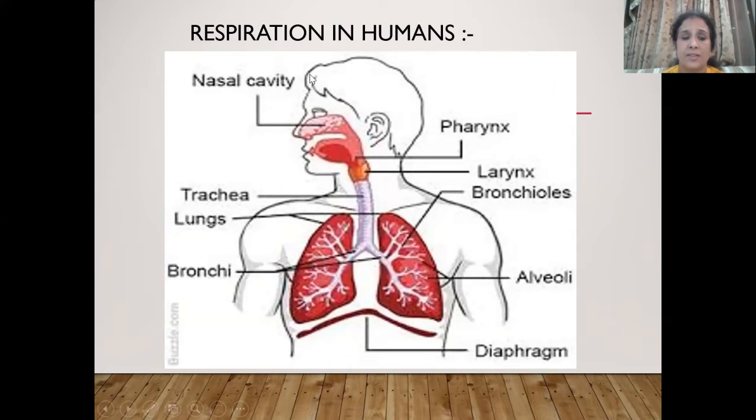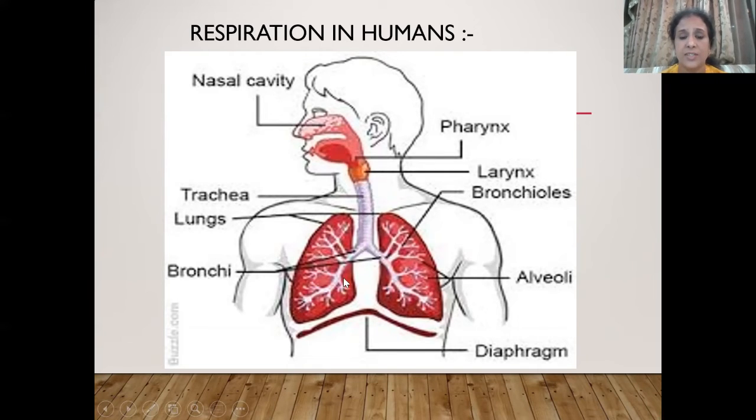See, this is the nasal cavity. This nasal cavity continues into the pharynx. This is the structure that we have already done in our digestive system also. Then the pharynx is leading into the voice box, larynx. Now the larynx continues into a pipe-like structure that is called trachea or the windpipe. And you can see that there are certain linings here. These are the C-shaped cartilaginous linings which are protecting the trachea.